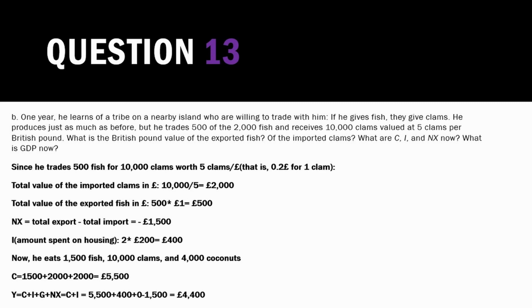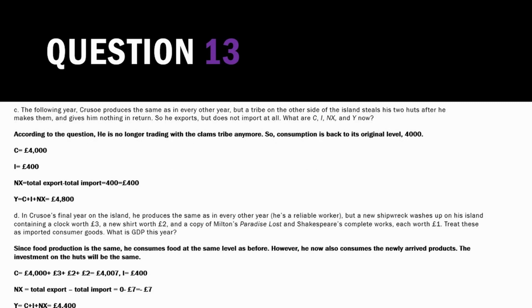If we apply the same strategy to part C, we know that the other tribe steals his huts, so his investment in the huts is 400, but then he has a total export of 400 as well, and that gives us a GDP of 4,800. For part D, he gains, and so he consumes more, and that also brings up the import level. And so adding all of those together, we get a GDP of 4,400 as well.